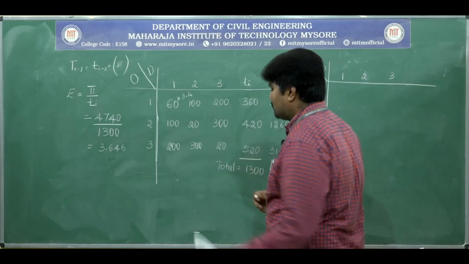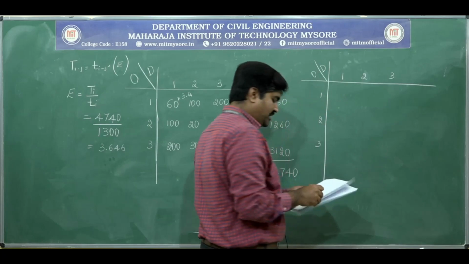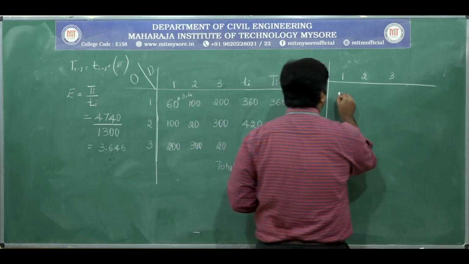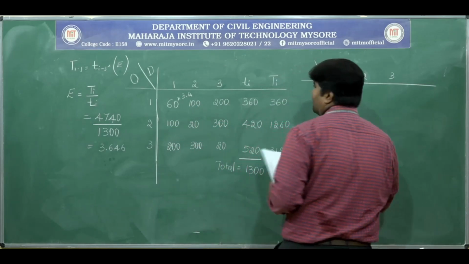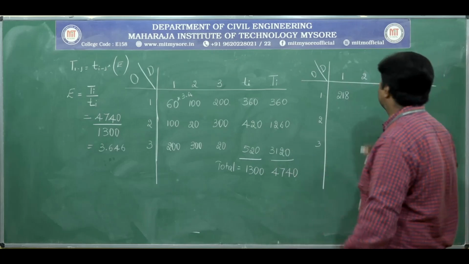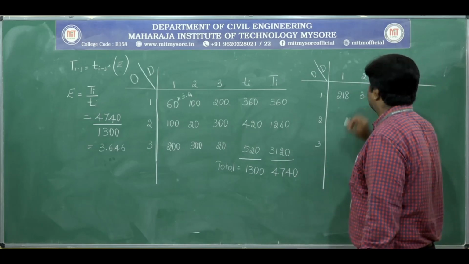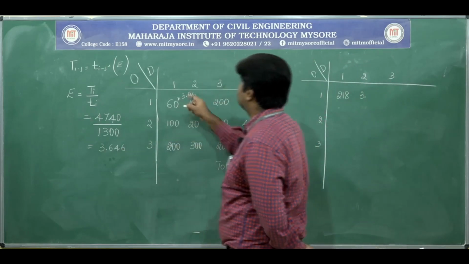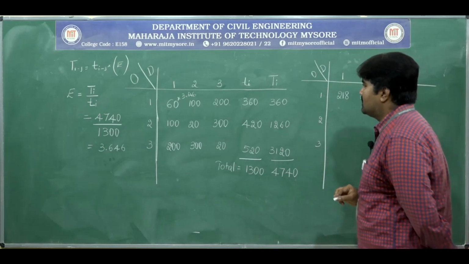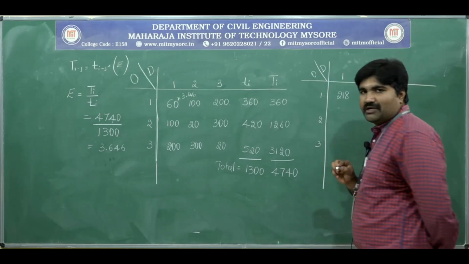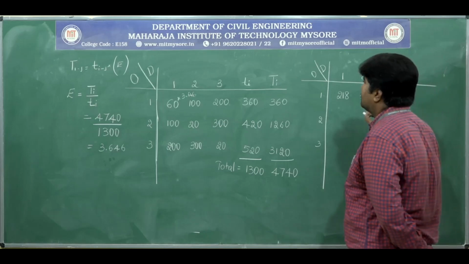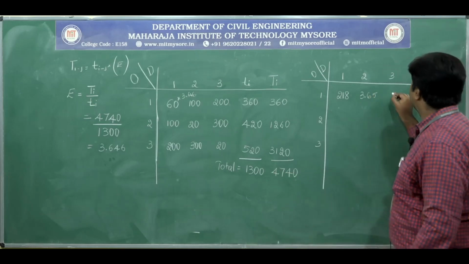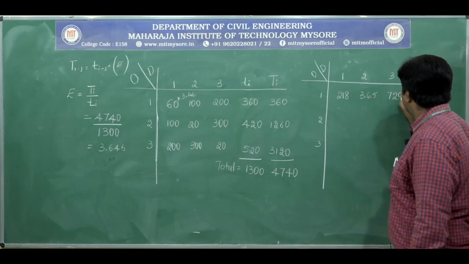60 into 3.64, what do we get? Considering the full 3.646, 60 into 3.646 is around 218. Next, 100 into 3.64 gives 365, and 200 gives 729.